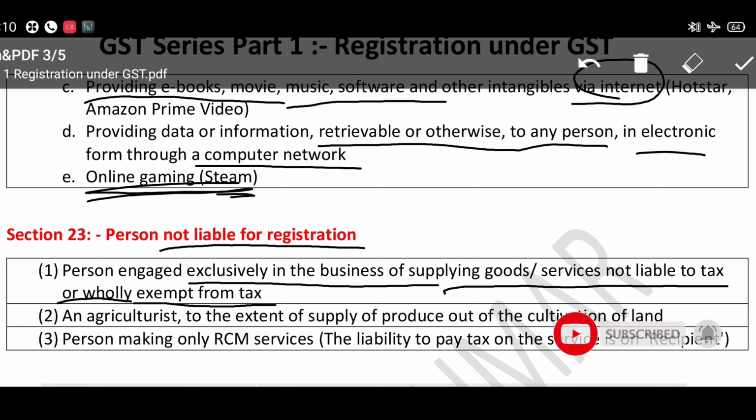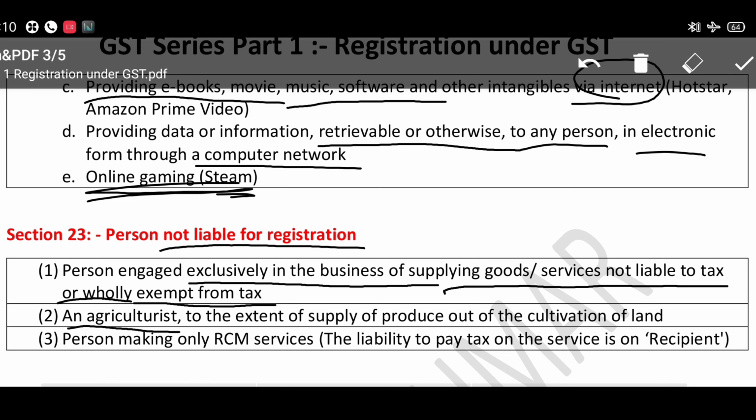One person is providing only exempted goods or nil rated goods, there is no tax on the goods he is supplying, then he is not at all required to be registered under GST. Number 2, an agriculturist, to the extent of supply of produce out of the cultivation of land, is also not liable for registration.